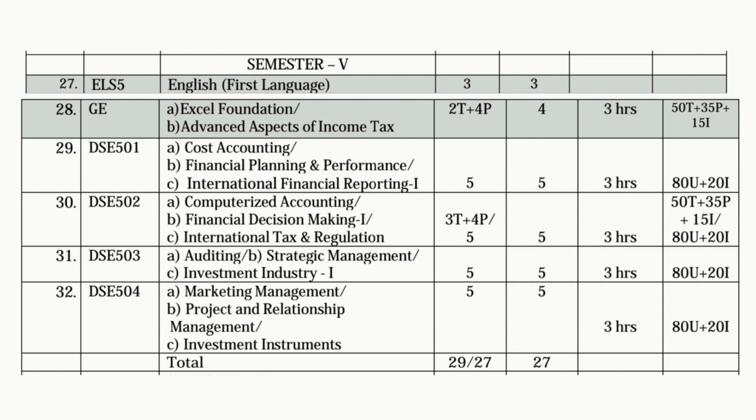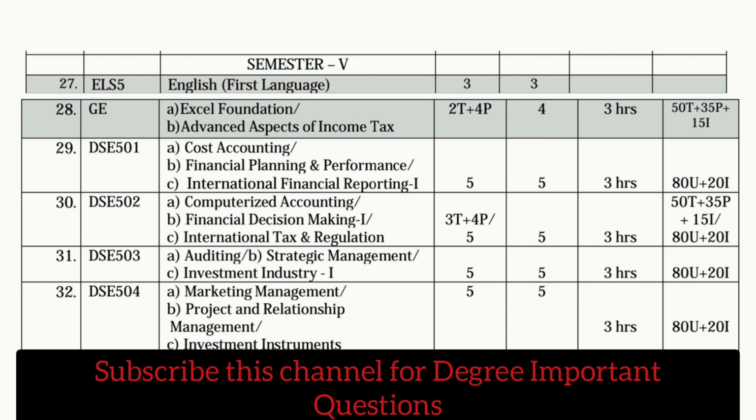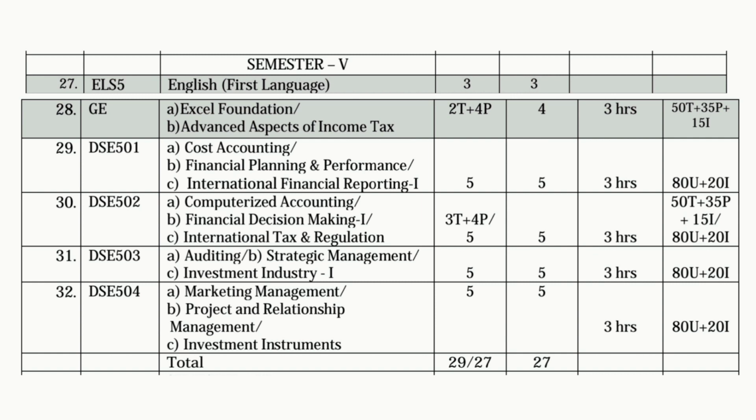We have 5 classes per week for this subject and 5 credits, and a total of 5 units for any of these. The exam duration is 3 hours and the total marks are 100 out of 100, 80 for semester exams and 20 for internal exams.